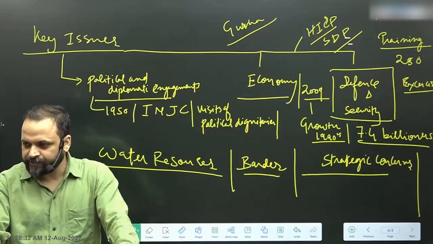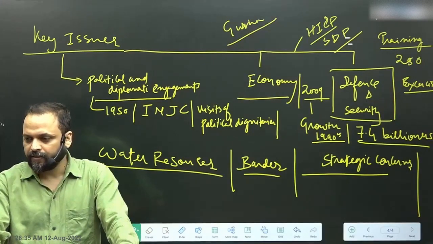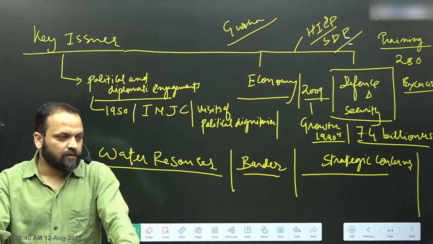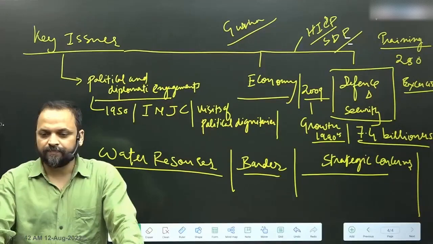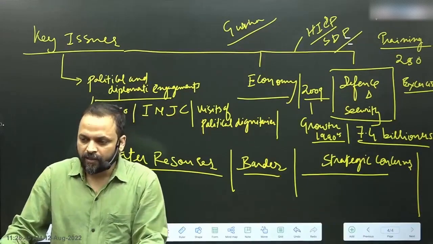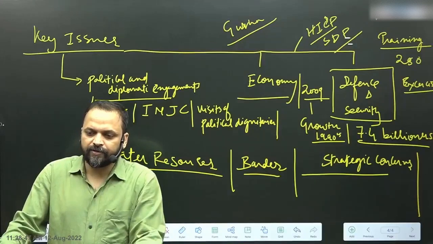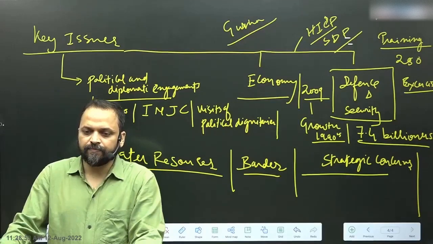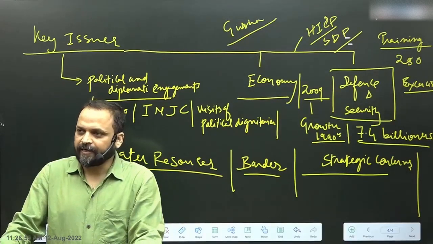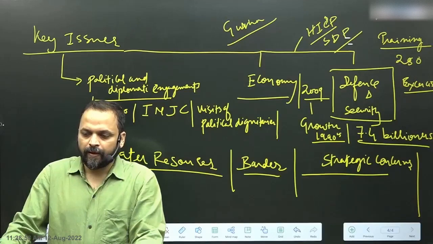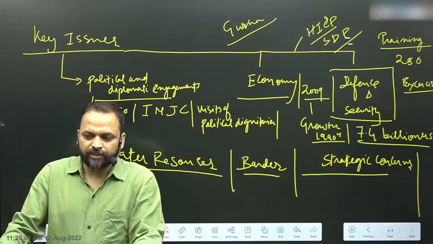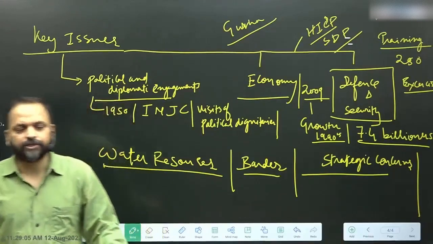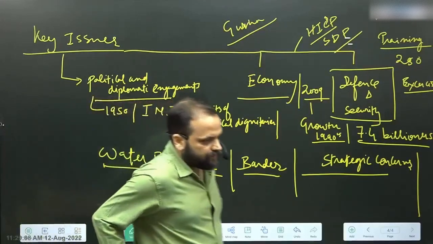Additionally, both sides can benefit through irrigation, fisheries, and connectivity potential of the rivers.